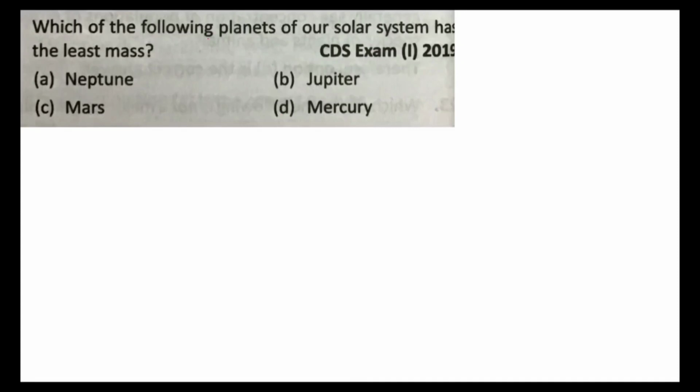Next, which of the following planets of our solar system has least mass? Neptune, Jupiter, Mars or Mercury? We have already seen this order. So D, Mercury is correct.